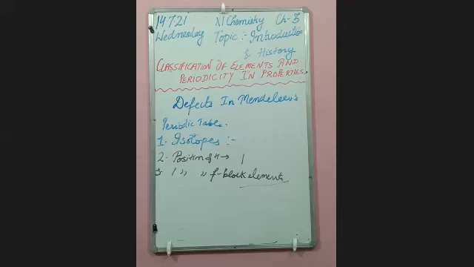Now, that's all about Mendeleev's periodic table. My dear students, in today's class, we have started chapter 3, and the name of the chapter is Classification of Elements and Periodicity in its Properties. So we discussed the history of the periodic table. First, we started with Lavoisier.